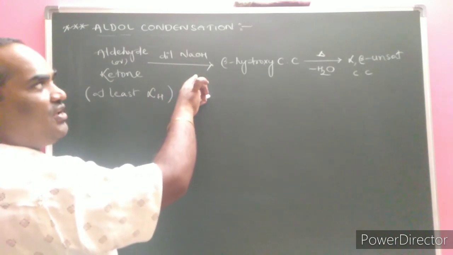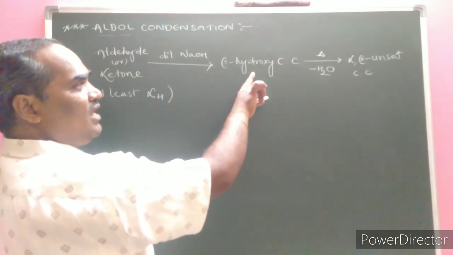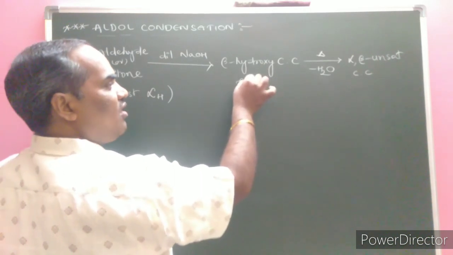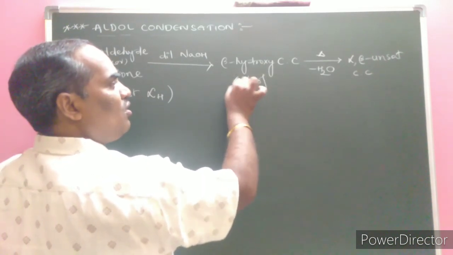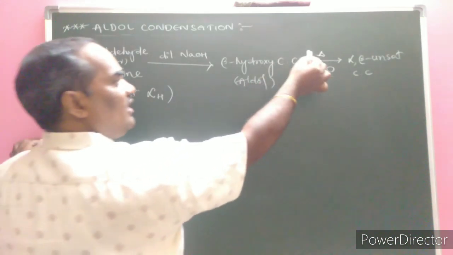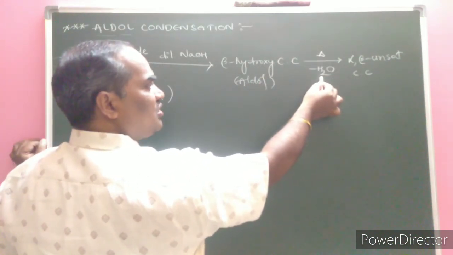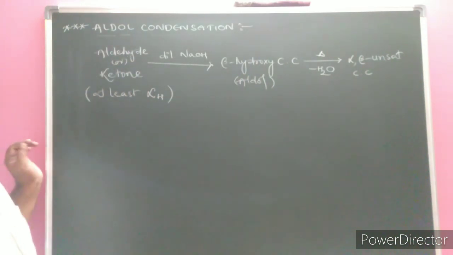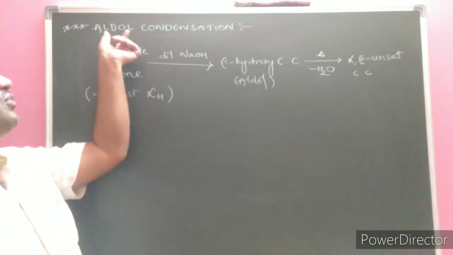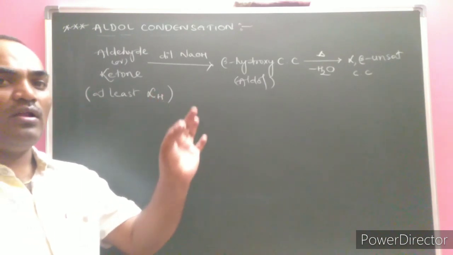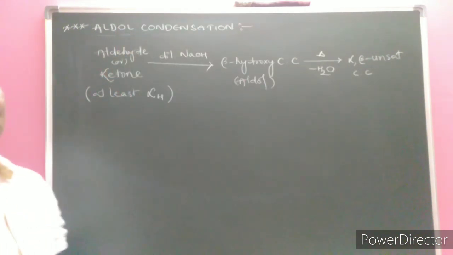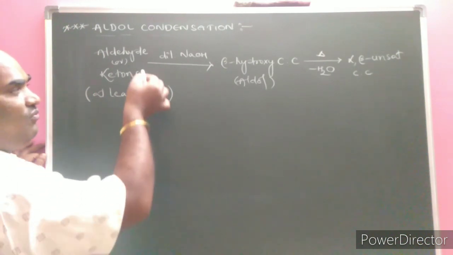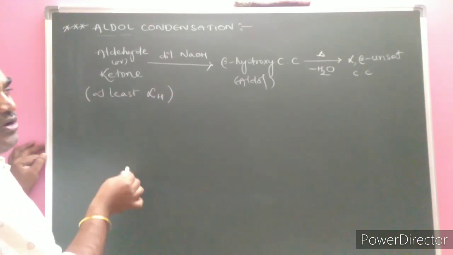In presence of such reagent, a beta hydroxy carbonyl compound forms, called an aldol, which on heating, by elimination of the water molecule, forms an alpha, beta unsaturated carbonyl compound. This is known as the aldol condensation reaction. Here, by taking one example, we are going to reveal this and write the key points.